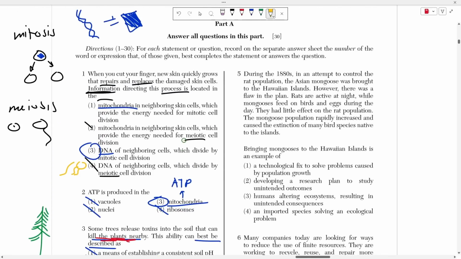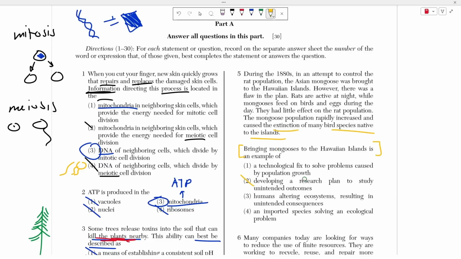All right, number 5 says during the 1880s, in an attempt to control the rat population, the Asian mongoose was brought to the Hawaiian Islands. However, there was a flaw in the plan. Rats are active at night, while the mongoose fed on birds and eggs during the day. It had little effect on the rat population, and the mongoose population rapidly increased and caused the extinction of many bird species native to the island. It's asking us, what is this an example of?